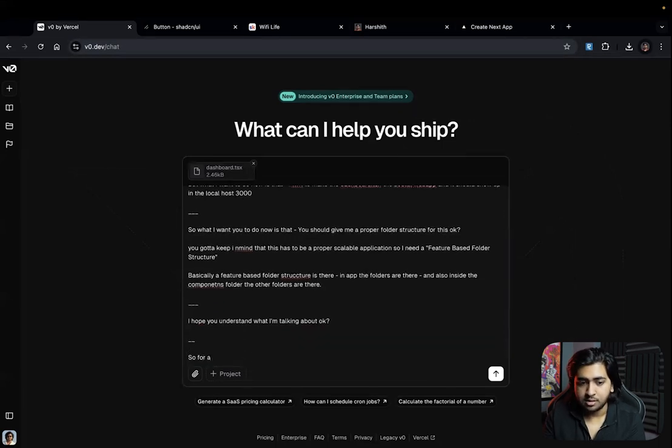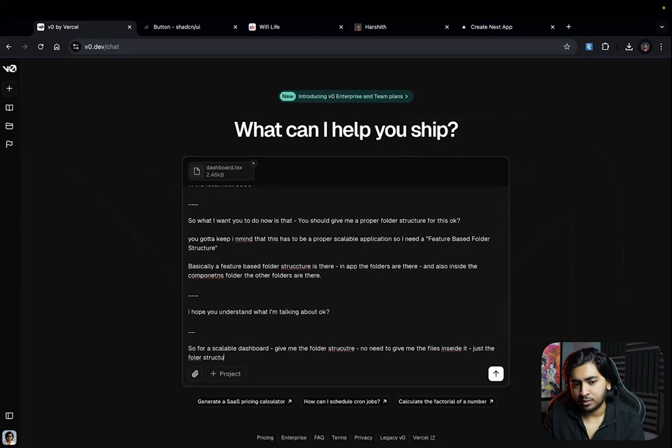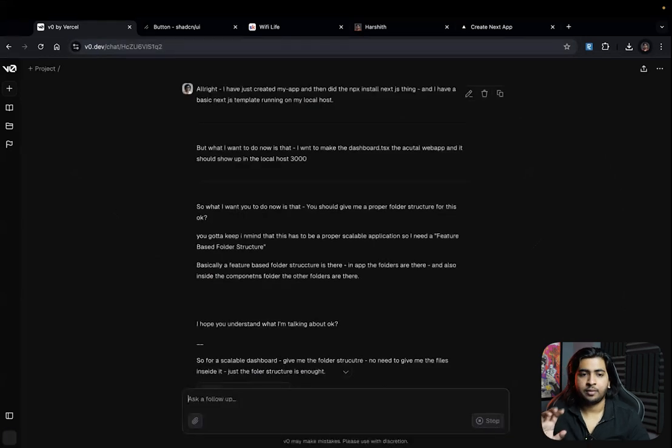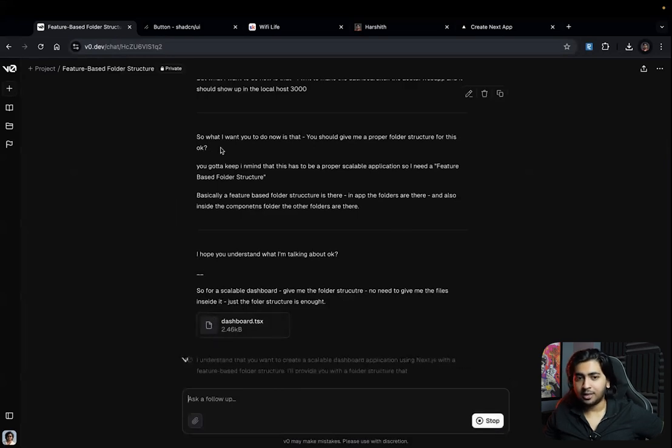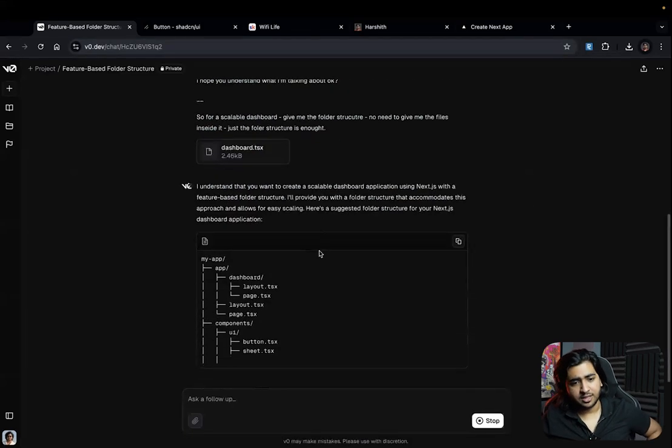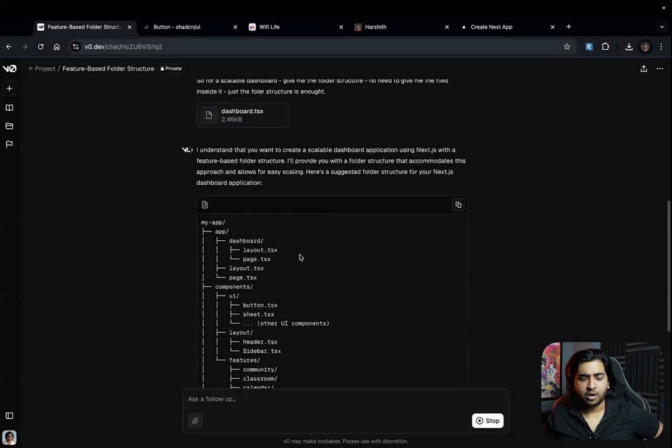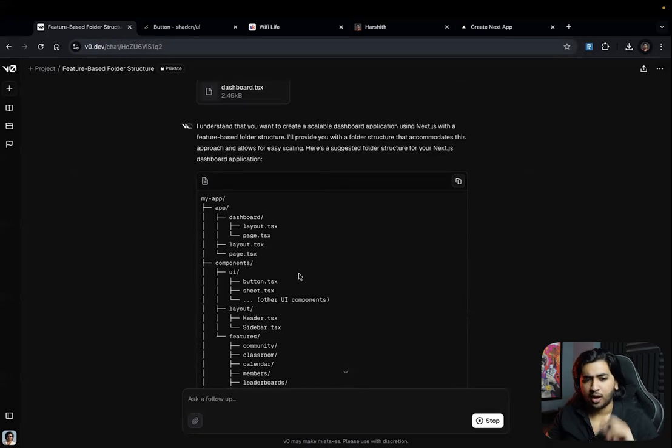So for a scalable dashboard, give me the folder structure. No need to give me files inside it, just the folder structure is enough. That's it. Now it's going to understand this dashboard and my prompt and give me the proper folder structure.